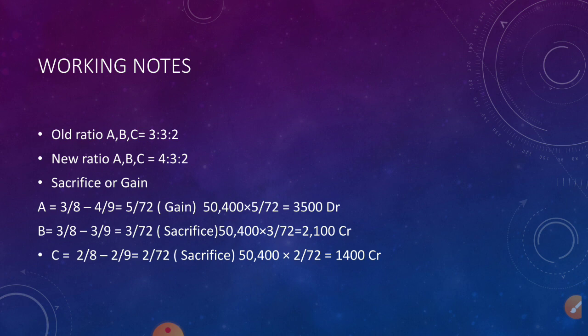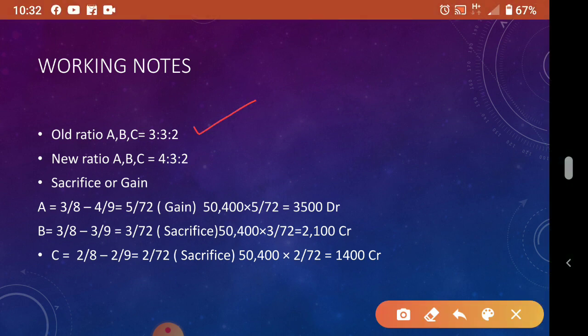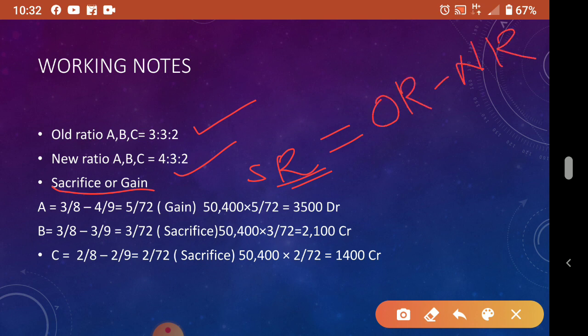So in this situation you have to calculate what sacrifice or gain. The old ratio is given as 3:3:2. The new ratio is 4:3:2. So as usual, the sacrificing ratio equation is applied. Sacrificing ratio is equal to what? Old ratio minus new ratio. These things we already discussed. So directly I am telling you, A's old ratio is 3 by 8, minus 4 by 9. So it will come to 5 by 72 positive. Sorry, it will be negative.